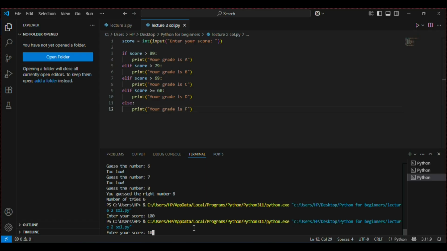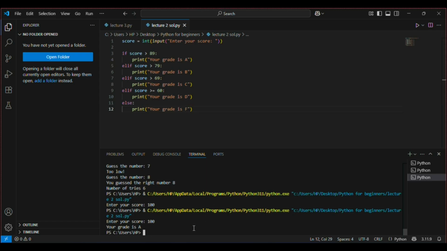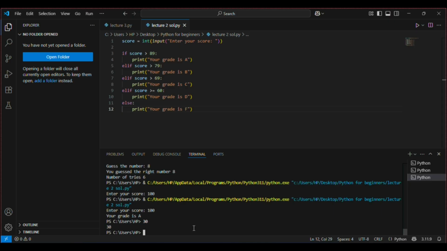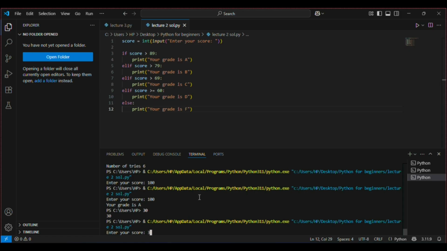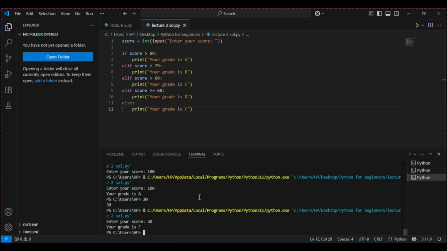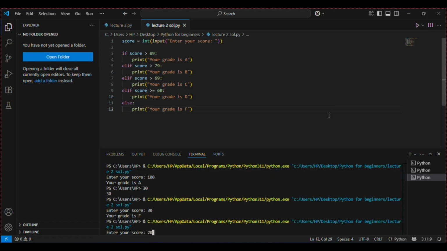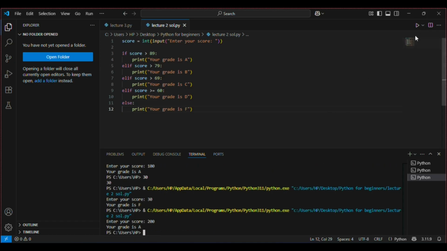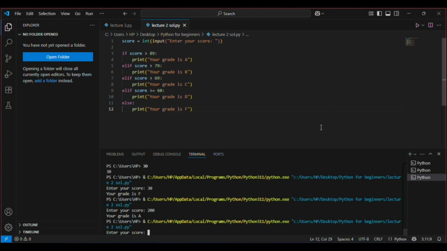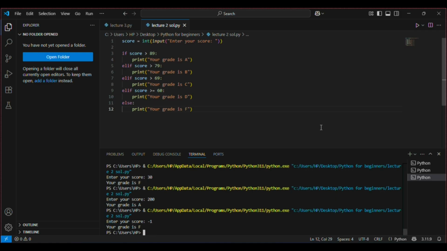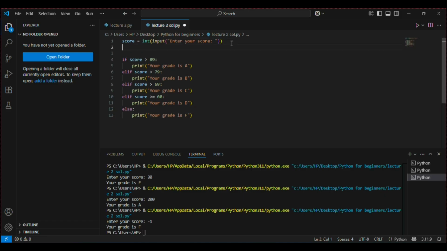I say 100, it says A. I say 30, says F. Now you can see if I put in a number like 200, it will still say A, and if I put in a number like 0, or let's say -1, it will still say F, because I have not done the bonus check. So first of all, we will do this.